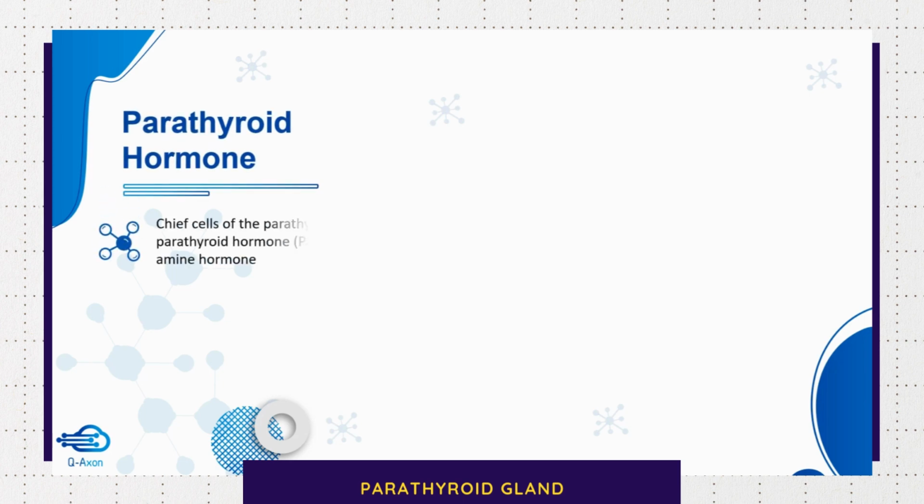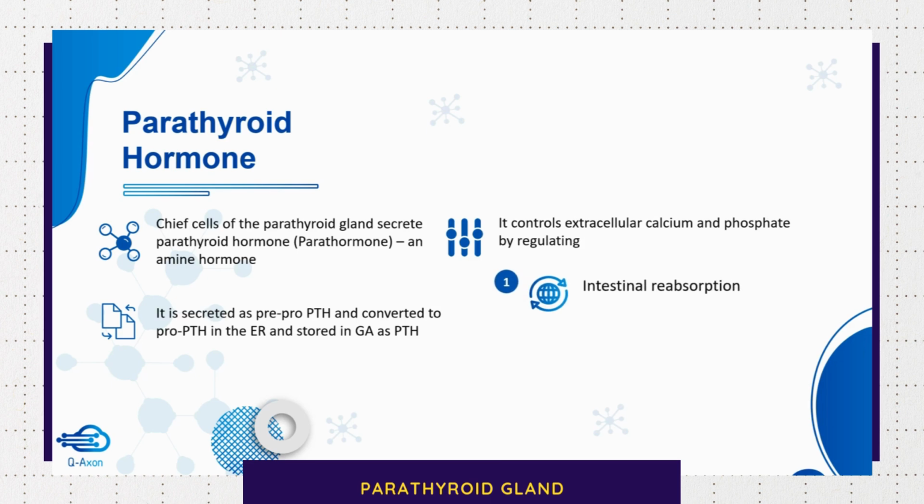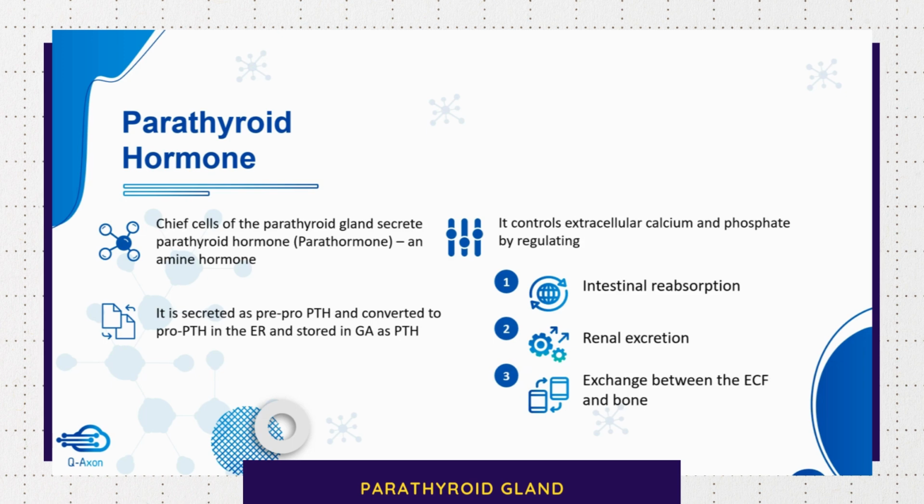Parathyroid hormone is secreted by the chief cells of the parathyroid gland. It is an amine hormone. It is secreted as pre-pro-parathormone and converted to pro-parathormone in the endoplasmic reticulum and stored in the Golgi apparatus as parathormone. It plays a main role in controlling the extracellular calcium and phosphate by regulating intestinal reabsorption, renal excretion, and exchange between the extracellular fluid and the bone.